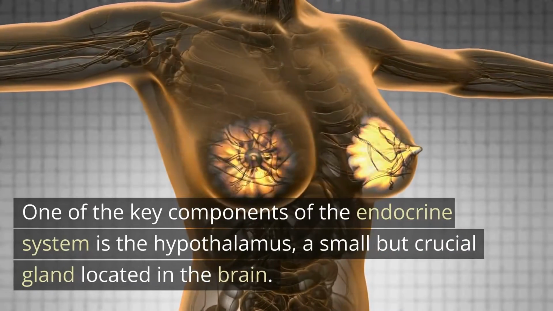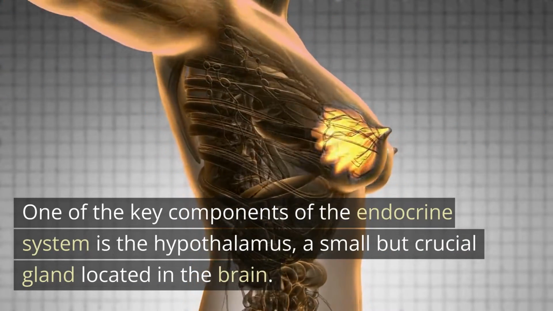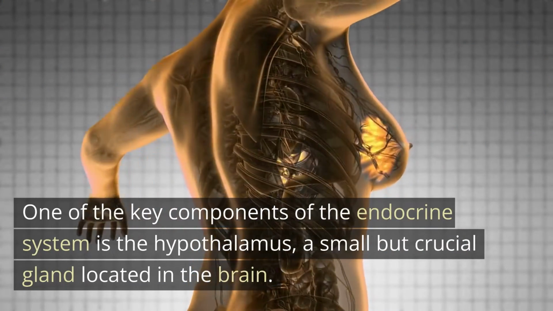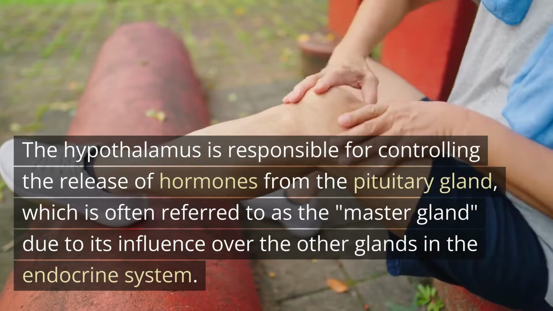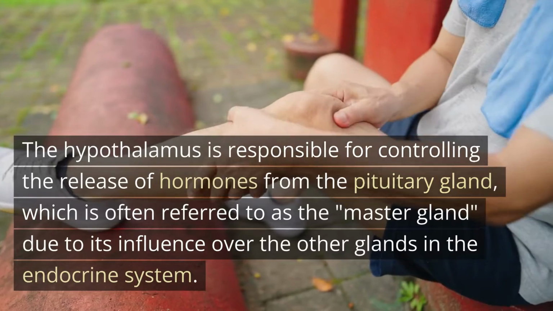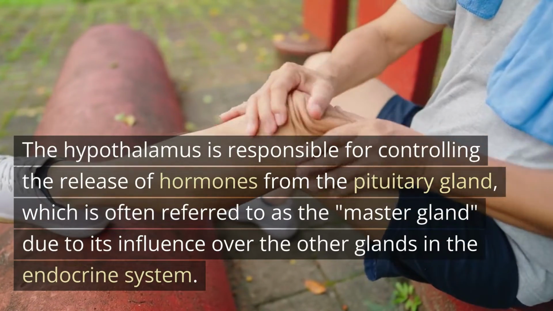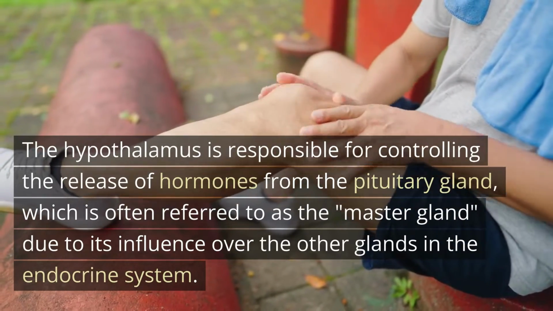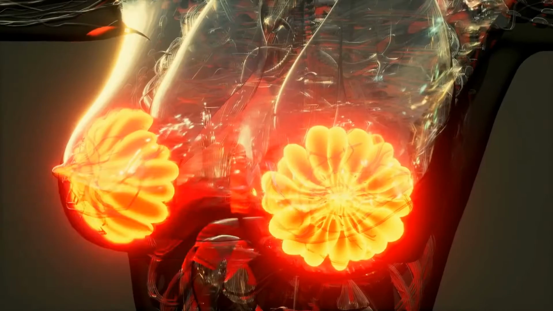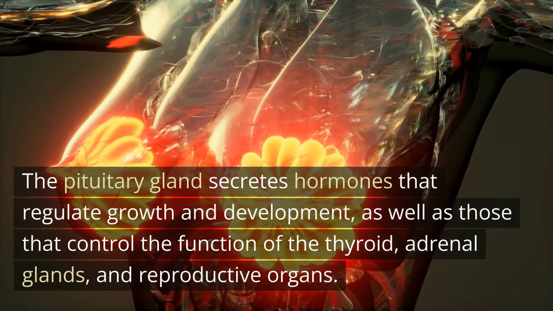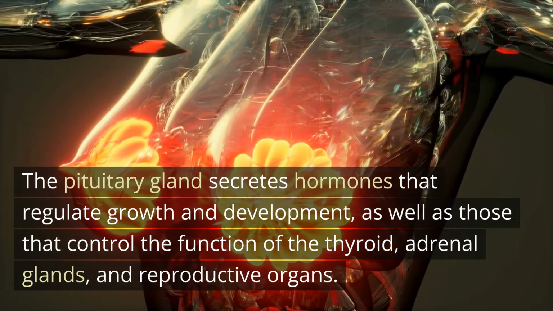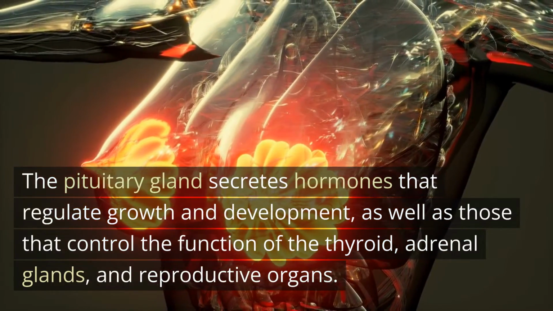One of the key components of the endocrine system is the hypothalamus, a small but crucial gland located in the brain. The hypothalamus is responsible for controlling the release of hormones from the pituitary gland, which is often referred to as the master gland, due to its influence over the other glands in the endocrine system. The pituitary gland secretes hormones that regulate growth and development, as well as those that control the function of the thyroid, adrenal glands, and reproductive organs.